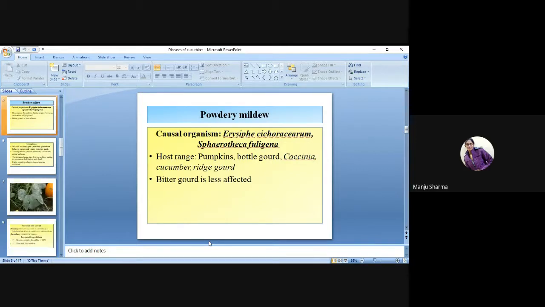Then the next disease is the powdery mildew disease. The causal organism is Erysiphe cichoracearum. Host range: pumpkins, bottle gourd, coccinea, cucumber, ridge gourd, etc. And bitter gourd is less affected by the pathogen.